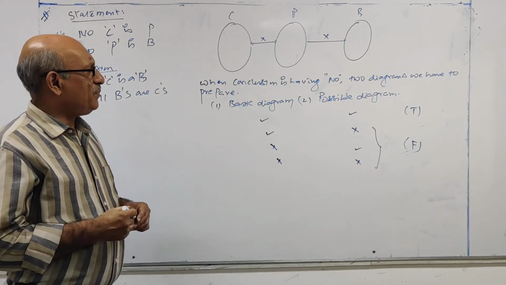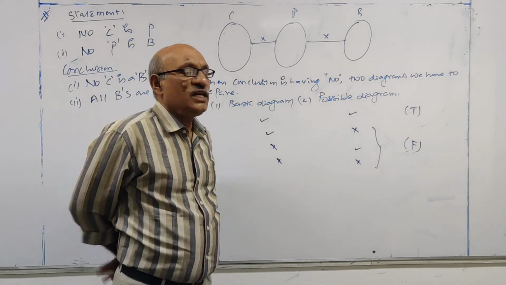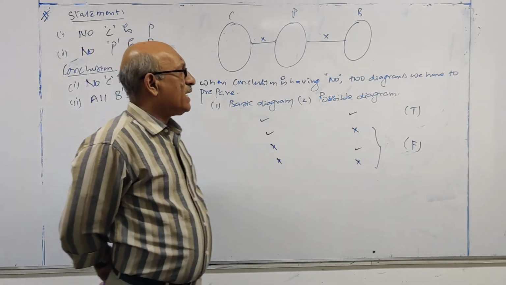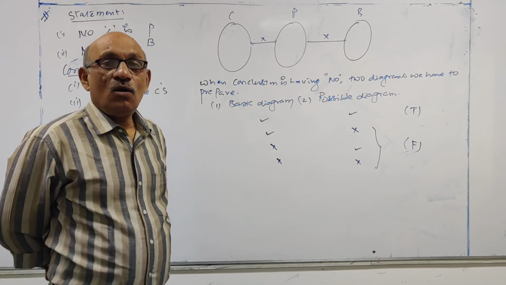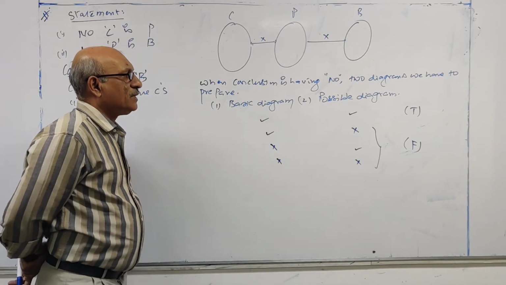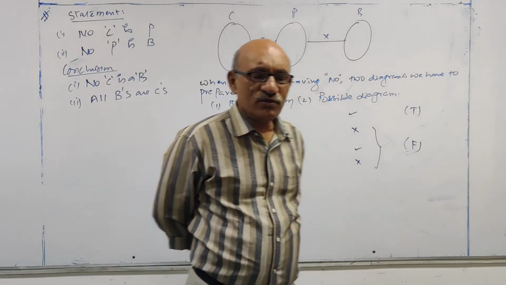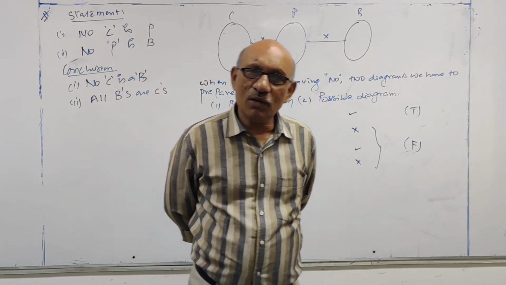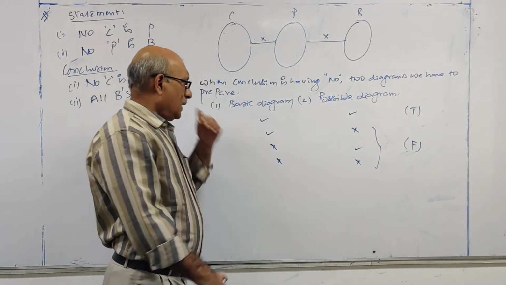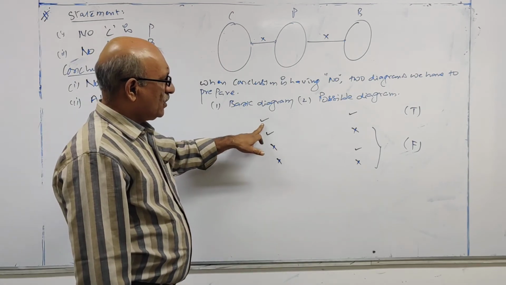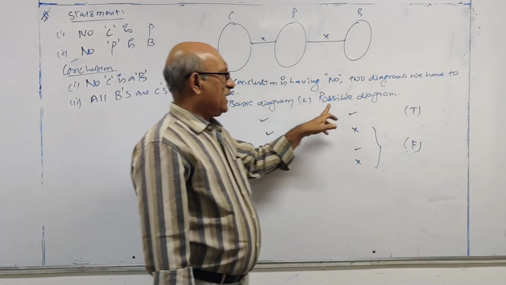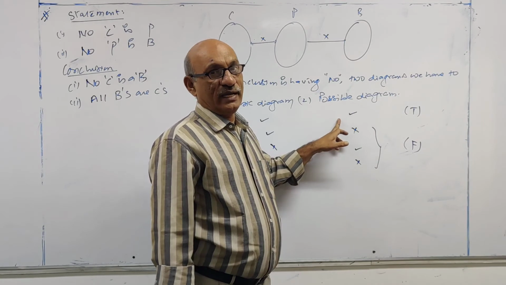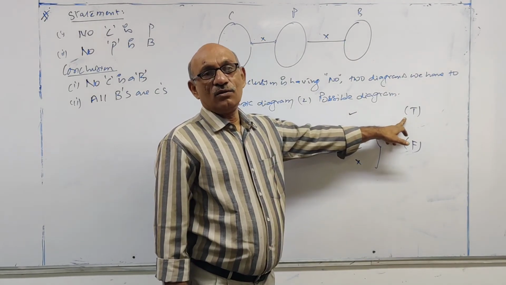Again, I am repeating this point. When the conclusion is having no, two diagrams we have to prepare. One is called the basic diagram. The other one is called the possible diagram. If the given conclusion is true in both, then only you can say the conclusion is true.